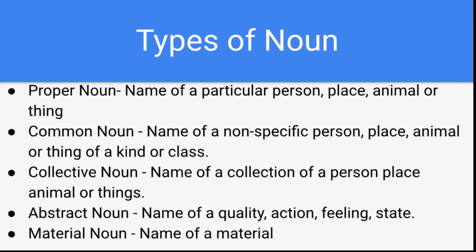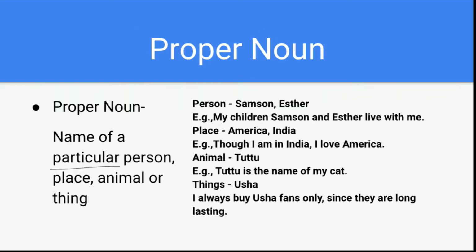Collective noun. Okay, abstract noun doesn't go with the noun's definition. It's a name of a quality, action, feeling and state. Okay, abstract noun is a bit difficult to find out, but if you practice you will get it very easily. Material noun is easiest of all, name of a material. Okay, any material for that matter. So let's see one after the other.